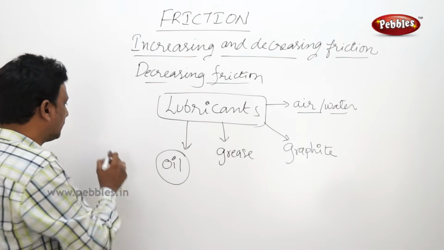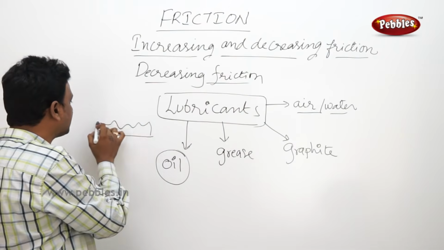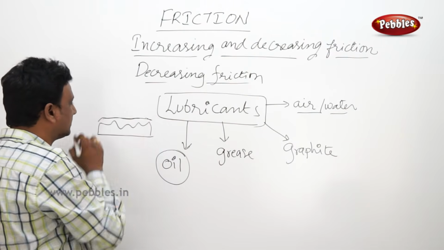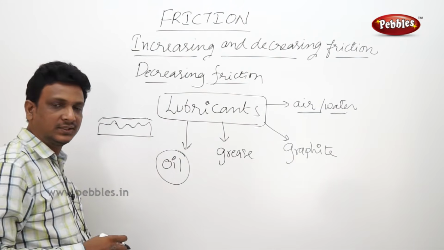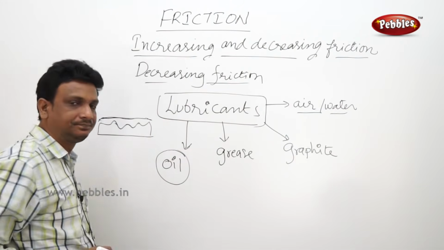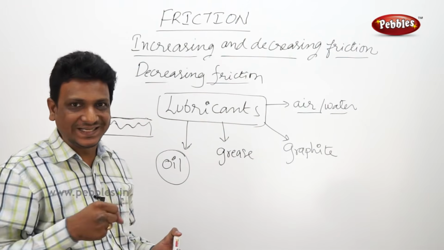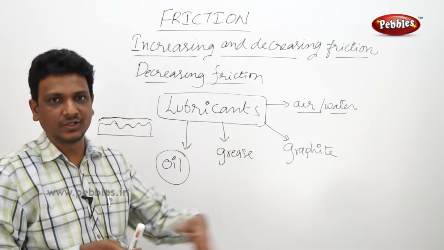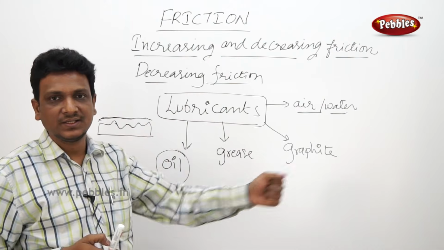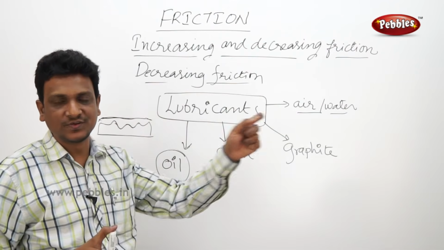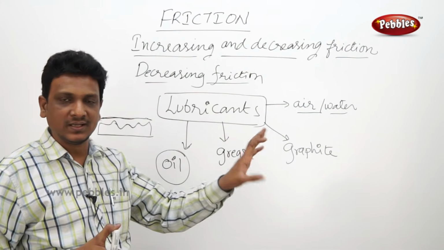Let us see. We know that the surfaces have some irregularities. When oil is applied like this, the irregular surfaces are filled by the oil. So the surface has become smooth. When you are opening your door, if you find a creaky sound as you open and close it, your mother tells you to put one or two drops of coconut oil in the hinges of your door. If you put the oil, the sound stops.